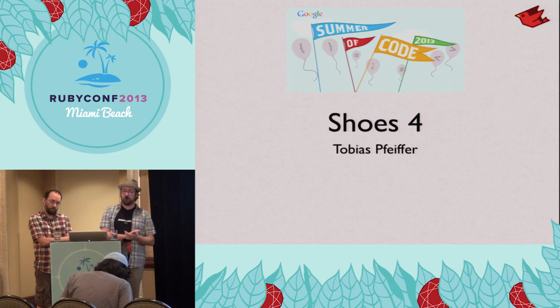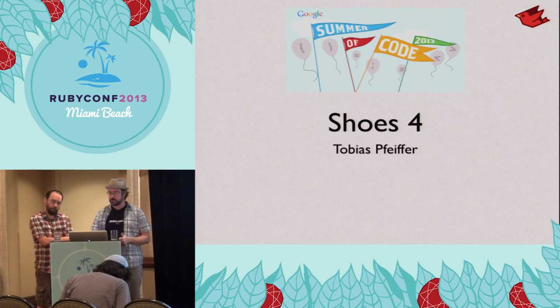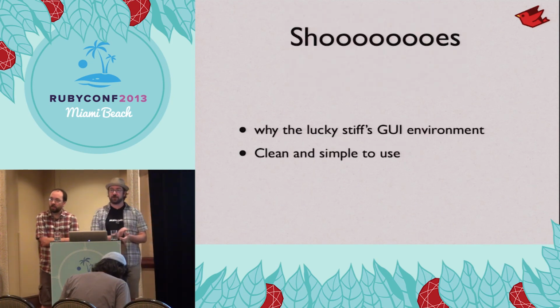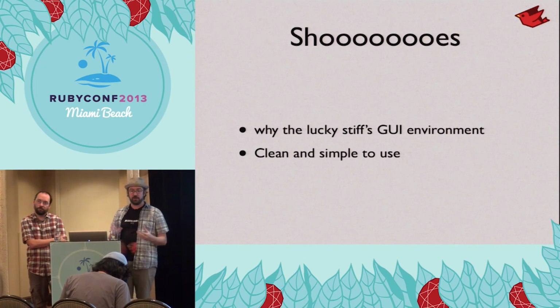Shoes. Shoes 4 was another project that came on this summer. We also did some work last summer, too. Tobias worked on this one. So Shoes is basically Why the Lucky Stiff's GUI environment. It's very clean, very simple to use. He wanted to come up with something that would be really trivial and fun to build complex GUI applications with.